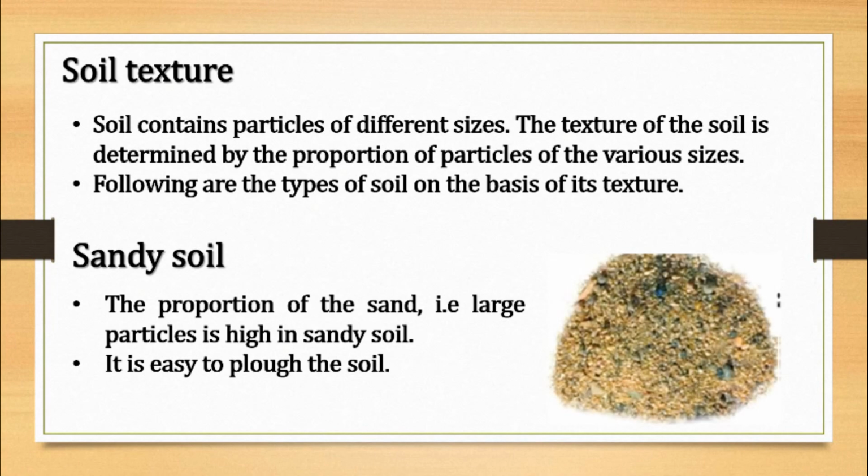Sandy soil. Okay, it looks like this as shown in the picture. The particles of sandy soil are made of the mineral called silicon dioxide. These particles do not dissolve in water and therefore the soil has very little capacity to supply nutrients. So, as sandy soil is there, the proportion of the sand, that is large particles, is high in sandy soil. It is easy to plow the soil.